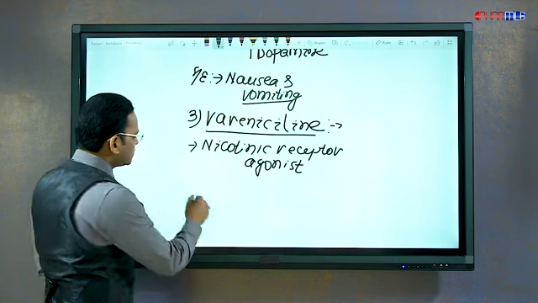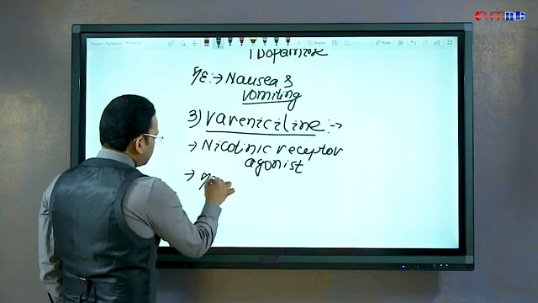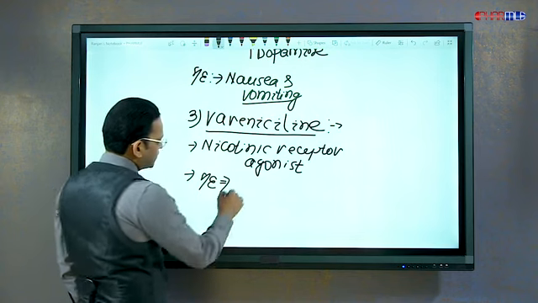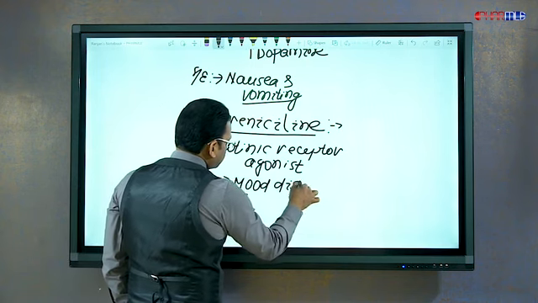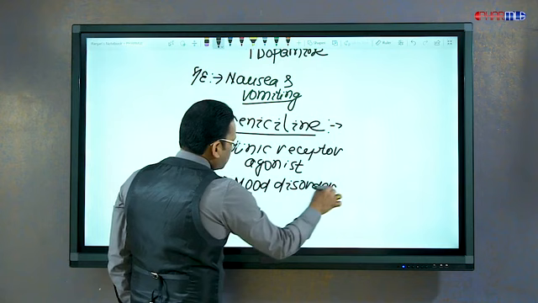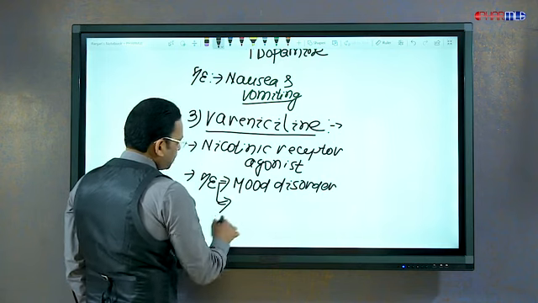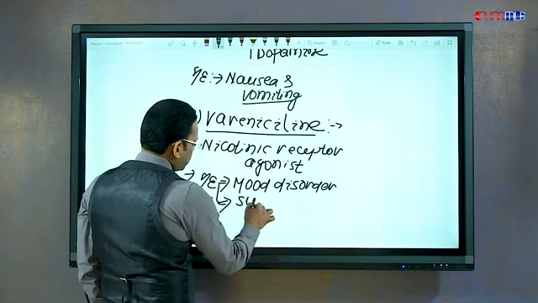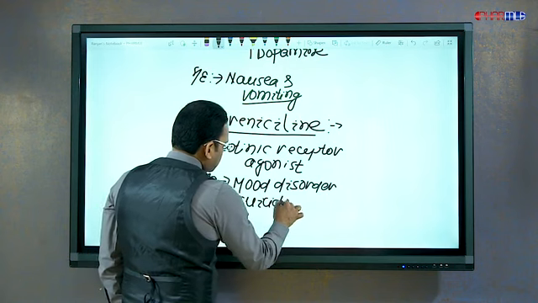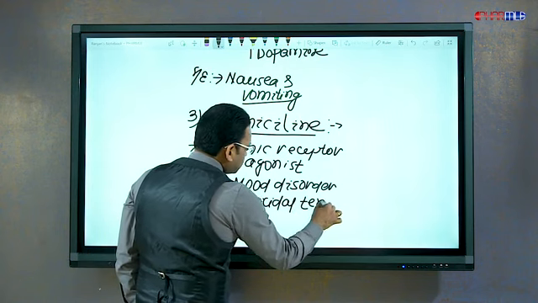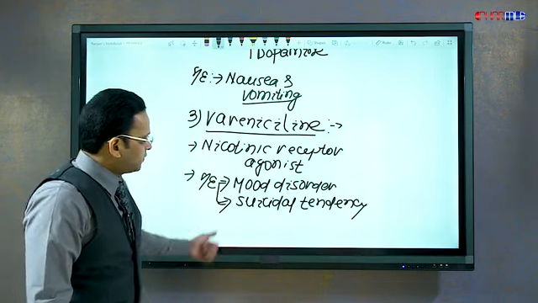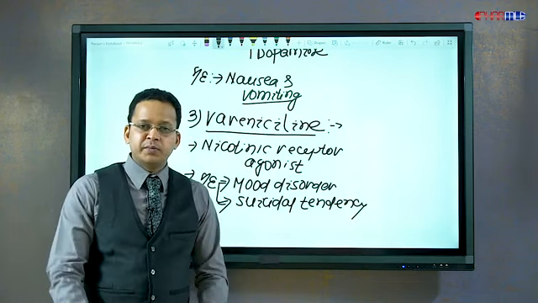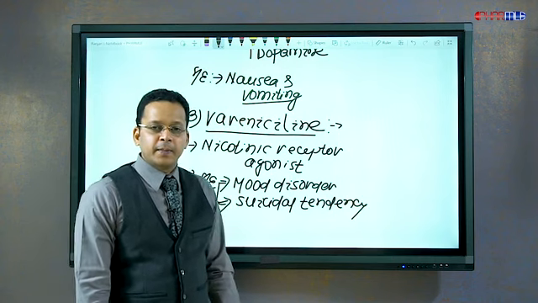The problem with varenicline is that it is associated with side effects like mood disorders, as well as it can also increase suicidal tendency. Now that is a turn off, isn't it? Suicidal tendency, because smoking is much better than death, isn't it?